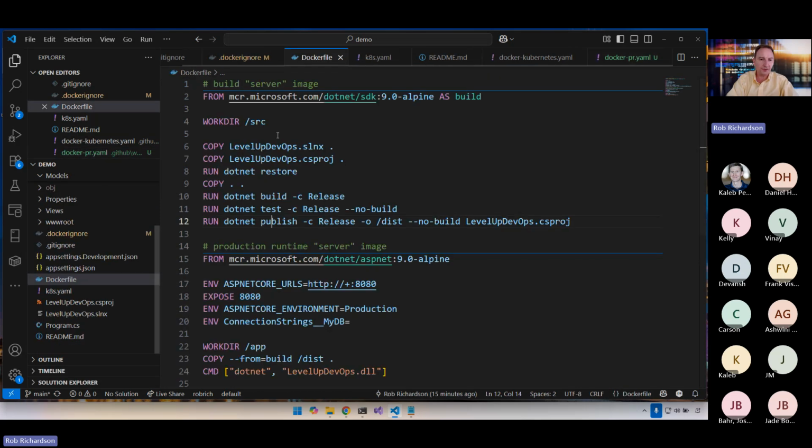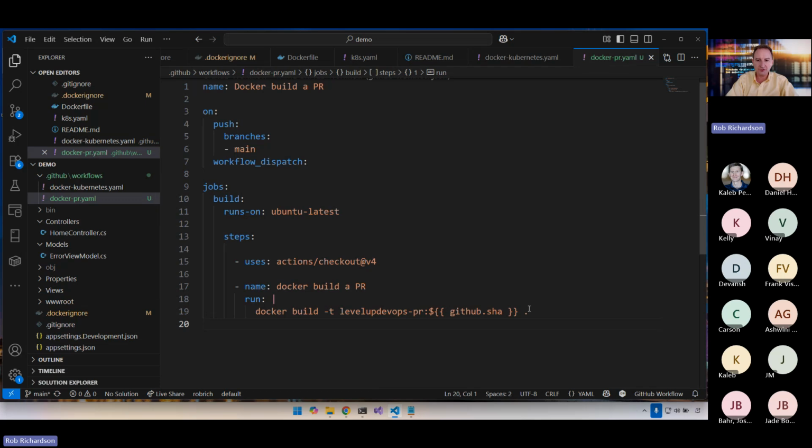But we're still going to run all the steps inside of our Dockerfile. We'll still validate the build ran successfully. We'll still run all of our tests. We'll still do all of the pieces. We might even choose to launch this container and maybe run some Cypress tests or other tests to be able to validate that the container works as expected. But here's our PR build.